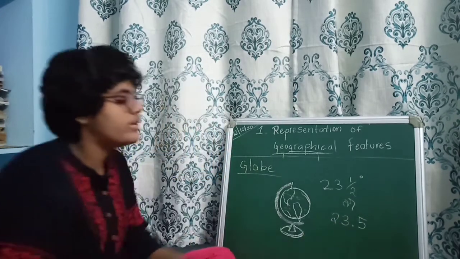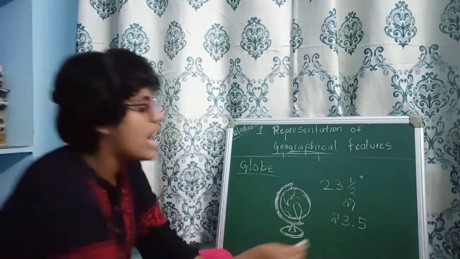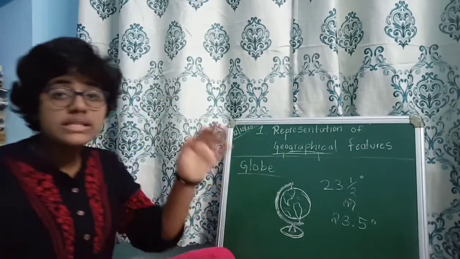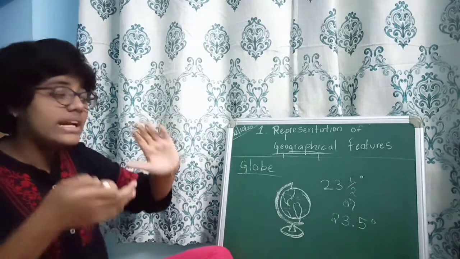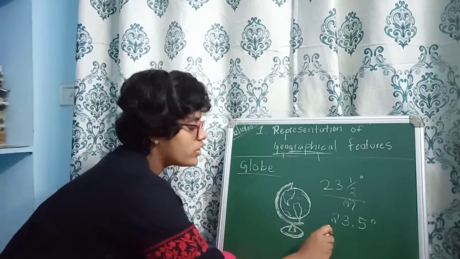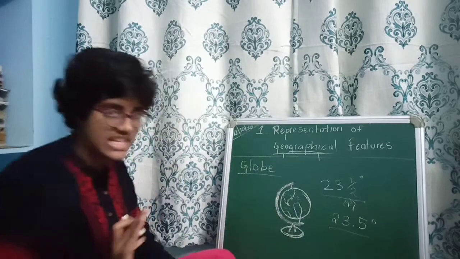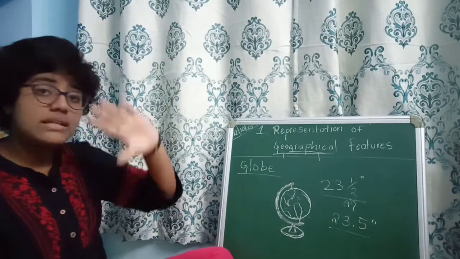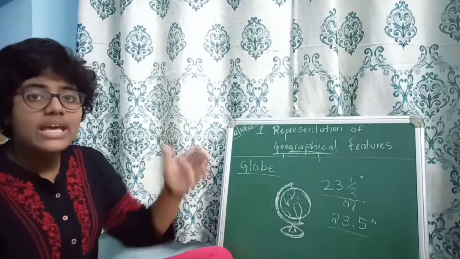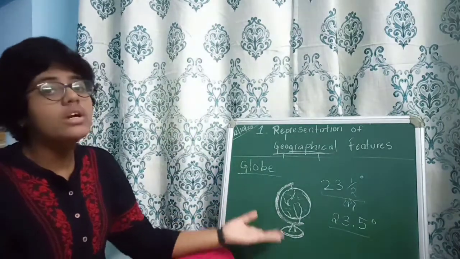In the same way, on a globe also it's tilted at 23 and a half degrees. Globe is the model of the earth, so if the earth is tilted, the globe is also tilted.